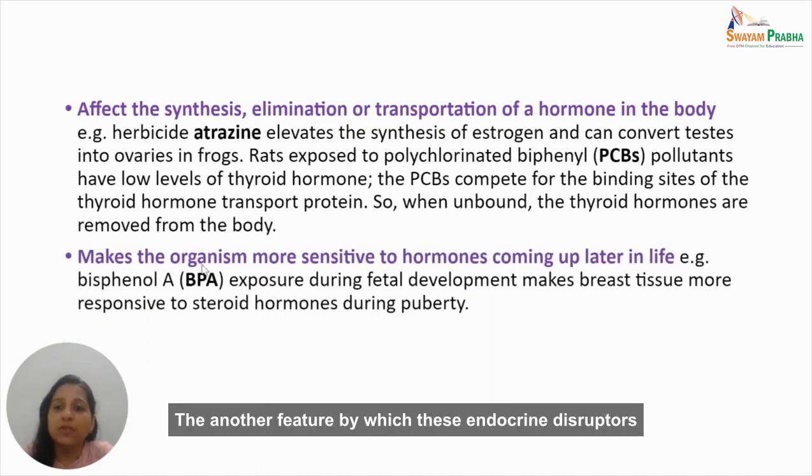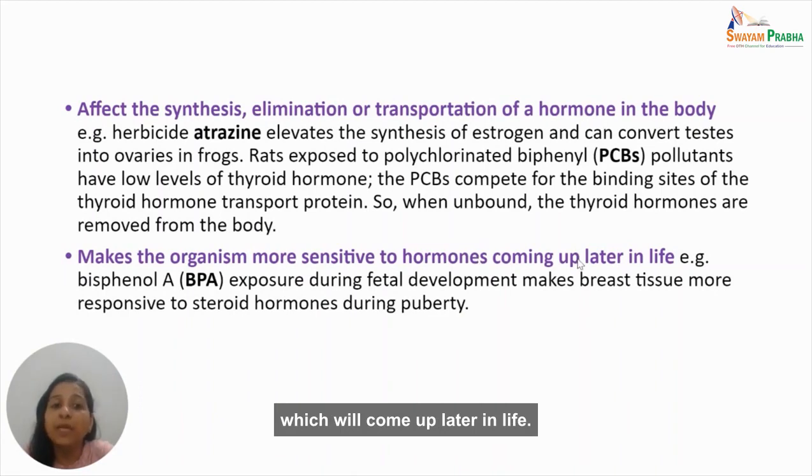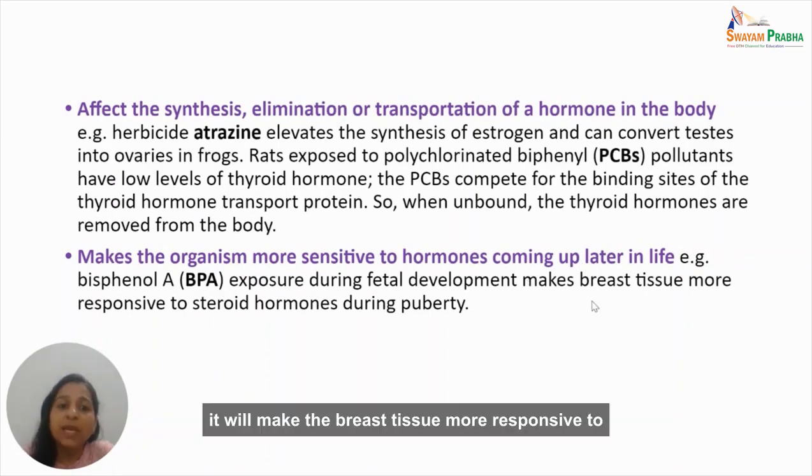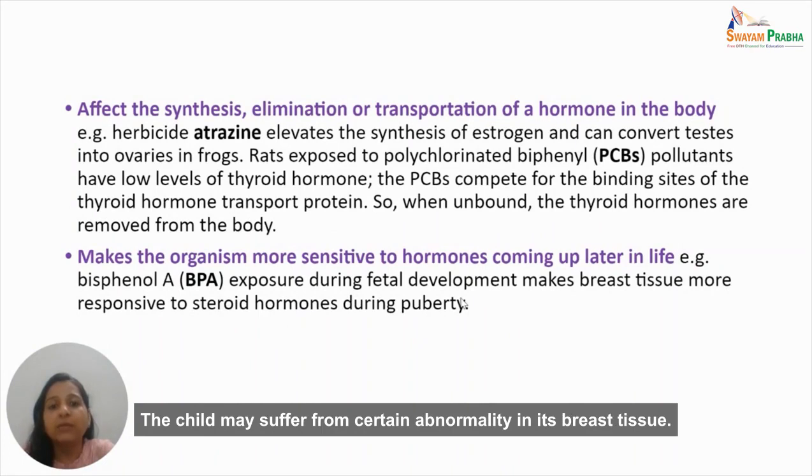Another feature by which these endocrine disruptors act is that they make the organism more sensitive to hormones which will come up later in life. For example, if there is BPA exposure during fetal development, it will make the breast tissue more responsive to steroid hormones during puberty of the child that is born, that is around 13 to 14 years after its birth. The child may suffer from certain abnormalities in its breast tissue.